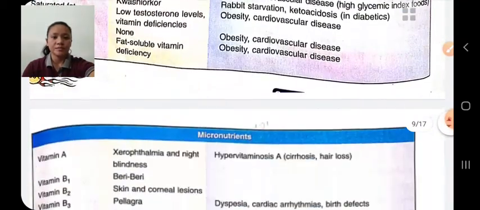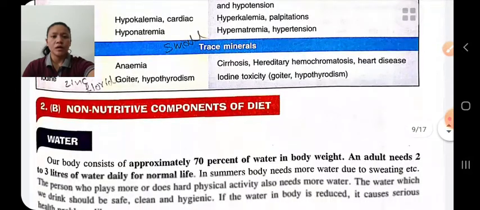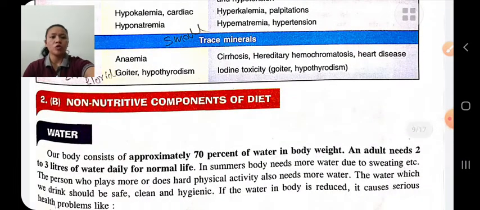Next is the non-nutritive component of diet. Non-nutritive components of diet are those which do not provide you nutrients, but are important for proper functioning of our body. Nutritive components of diet are those which provide you nutrients, that is carbohydrates, proteins, fats, vitamins, minerals.